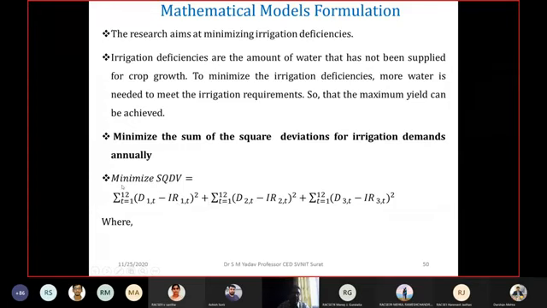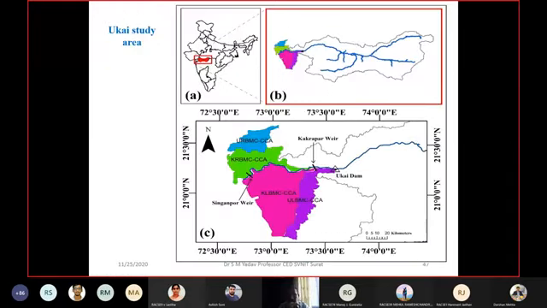And what is our objective function? Our objective function is minimize SQDV, that is minimize the square deviation for irrigation demands. Here 1, 2 and 3. So why 1, 2 and 3? You see here the region which we have selected. That's why I was showing you this specific area. Here there are 4 but we have combined 1, so you have got 3 areas out of these.